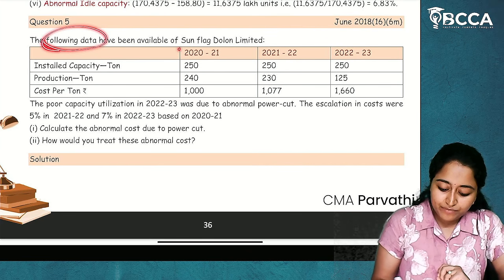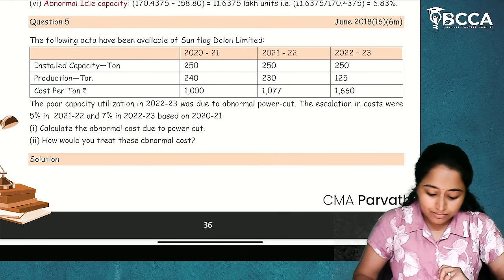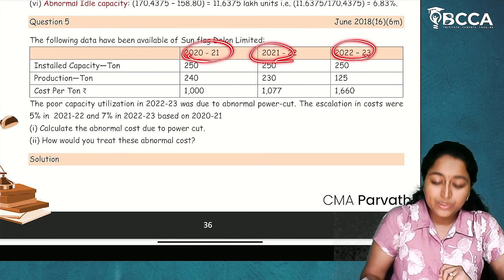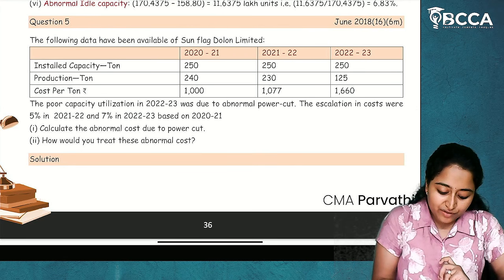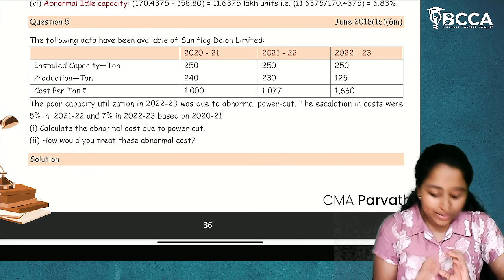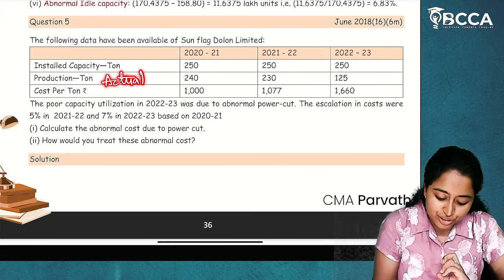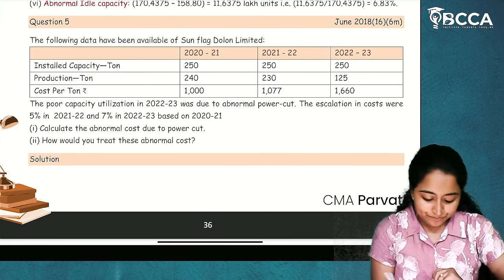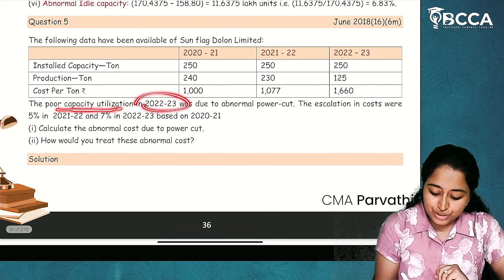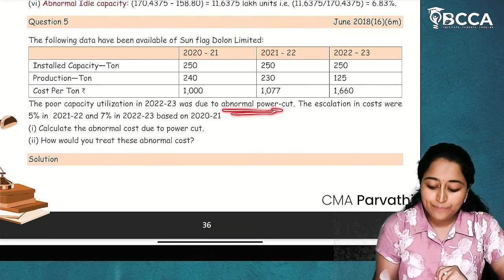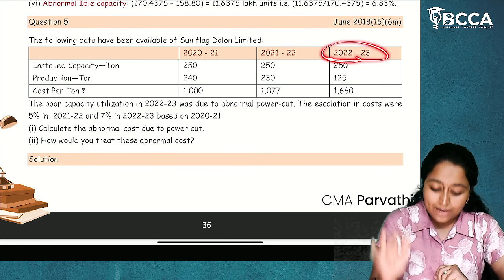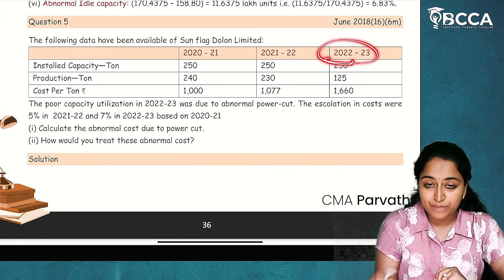The following data are available for Sunflower Dallen Limited. 3 years of data is given to us, and what did they give us? They have given only 3 items: first is installed capacity, next is production in tons, nothing but actual production, and cost per ton. The poor capacity utilization in 22-23 was due to an abnormal power cut. So there is some poor capacity utilization in this particular year.